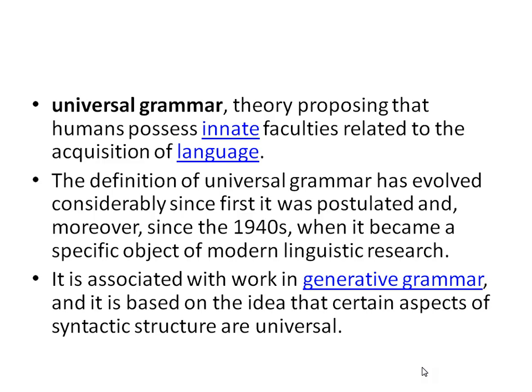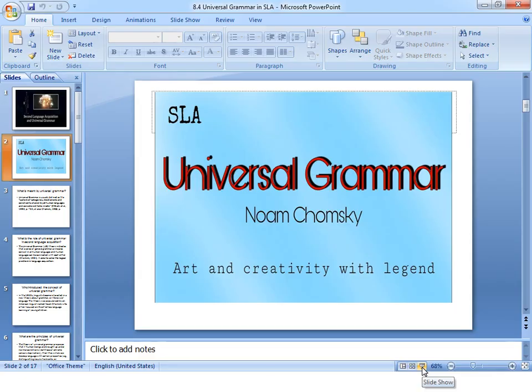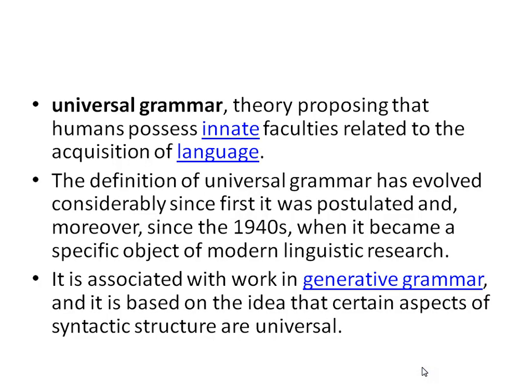This theory proposes that humans possess innate faculties related to the acquisition of language. So UG means the same features are common across languages, and another thing UG suggests is that the human brain contains the innate capability of learning language. That is innate. That means we have it from our birth, and that is called UG. The definition of universal grammar has evolved considerably since it was first postulated, and moreover since the 1940s, when it became a specific object of modern linguistic research.